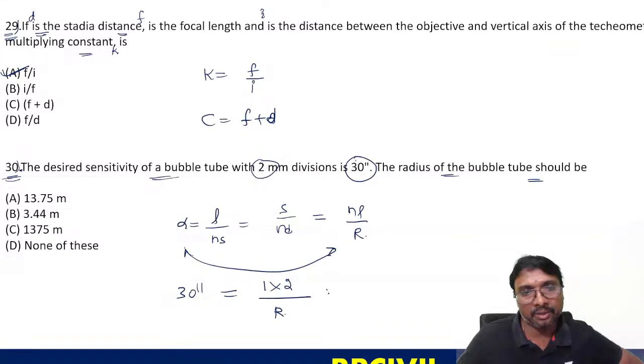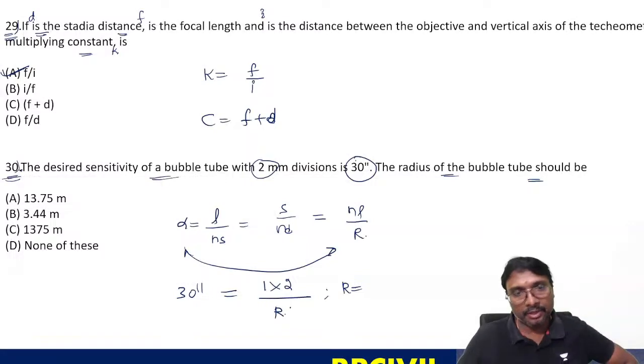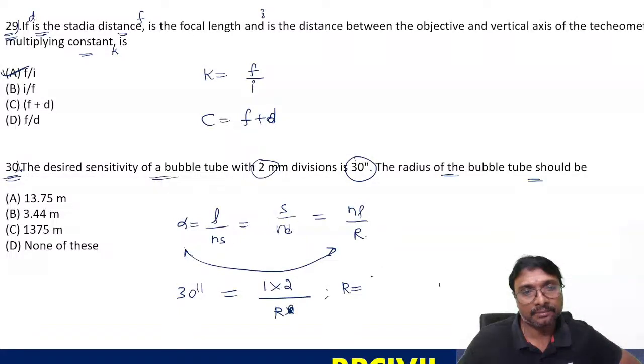How can you get this radius? You want the radius in meters. Whatever you get in millimeters, the 10 power minus 3 will convert it. So what is the value of L by R, and how much is the radius in meters? Tell me, all of you. What is the value finally?